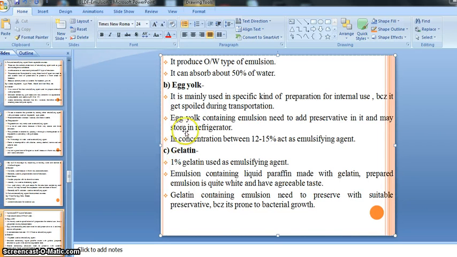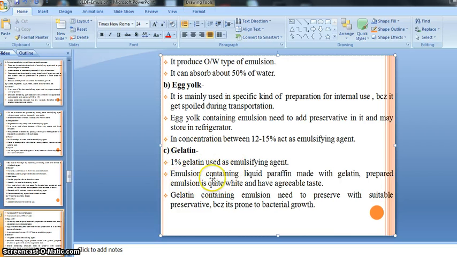So this is all about the classification of natural emulsifying agents: vegetable sources and animal sources. In vegetable sources, we covered acacia gum, tragacanth, agar, pectin, starch and erismos. Then from the animal sources, we discussed wool fat, egg yolk and gelatin.